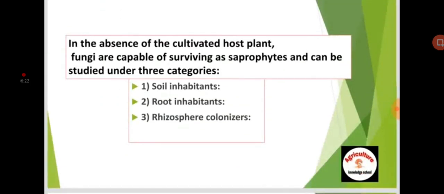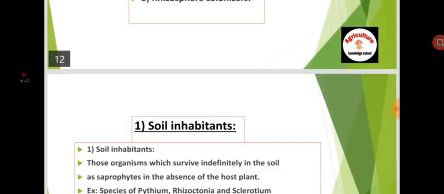In the absence of the cultivated host plant, fungi capable of surviving as saprophytes can be studied under three categories. First is soil inhabitants, second is root inhabitants, and third is rhizosphere colonizers.